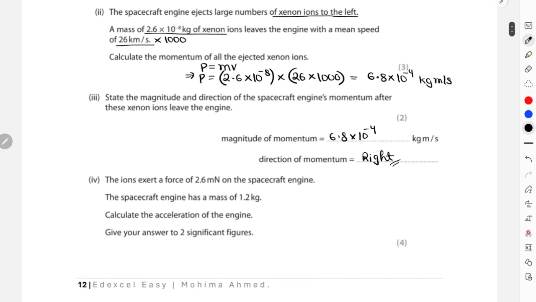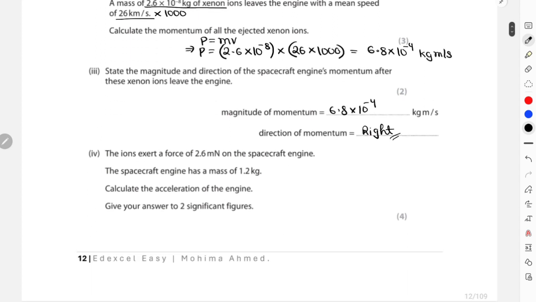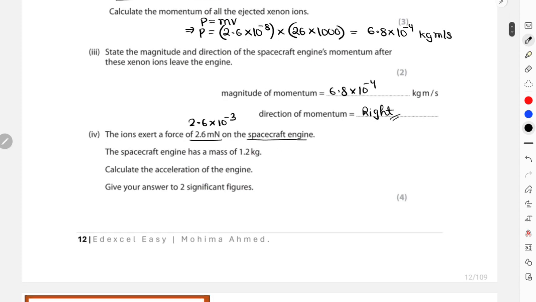After this, again it states that the ions exerted a force of 2.6 millinewtons. That means it has to be multiplied by 10 to the power of minus 3. So 2.6 10 to the power of minus 3 newtons on the spacecraft engine, and the spacecraft engine has a mass of 1.2, and we need to calculate the acceleration and give an answer in two significant figures. One minute.